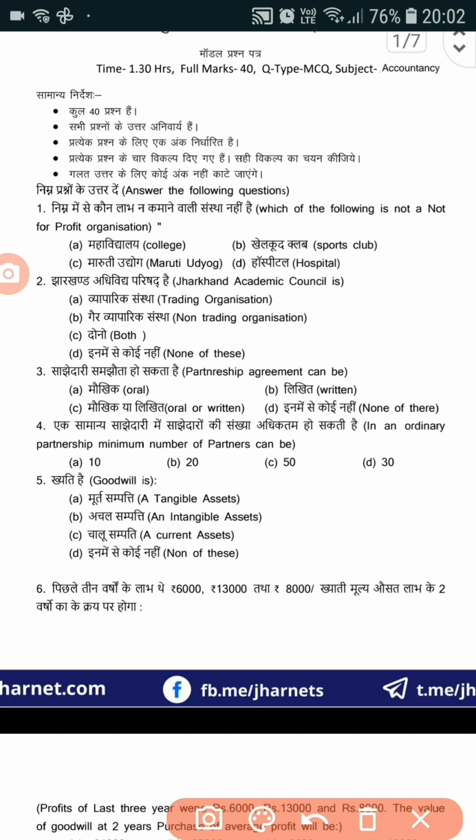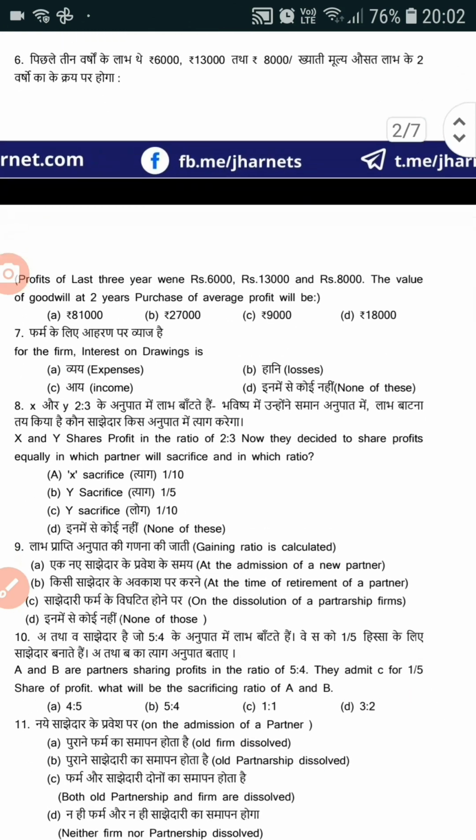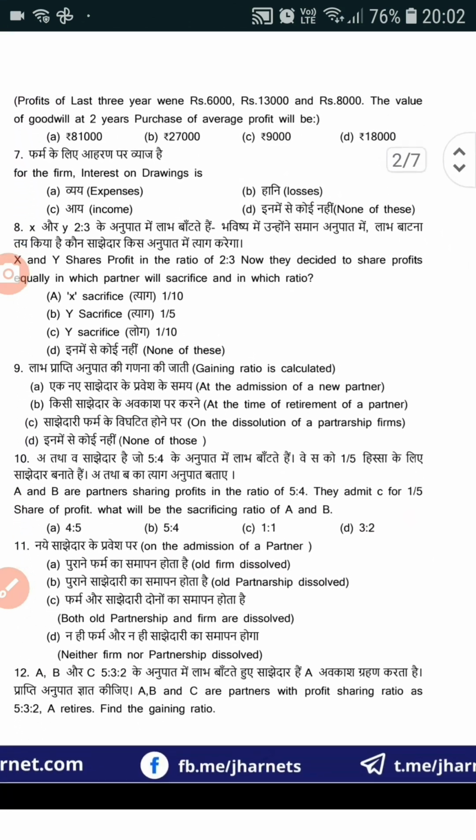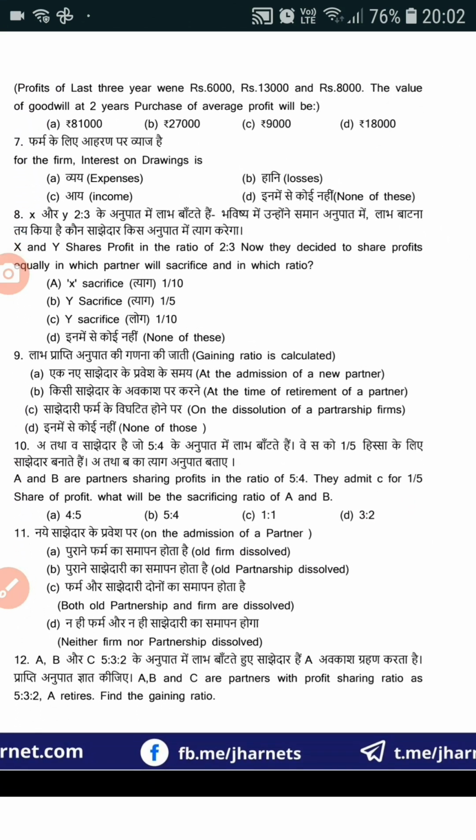Now look at the next question, question number 6. Profits of last 3 years were rupees 6,000, 13,000, 8,000. The value of goodwill at 2 years purchase of average profit will be, here first we have to add all the profits, 6,000 plus 13,000 plus 8,000. It will become 27,000.